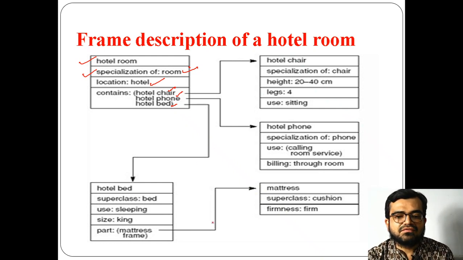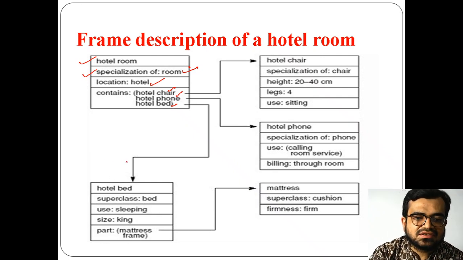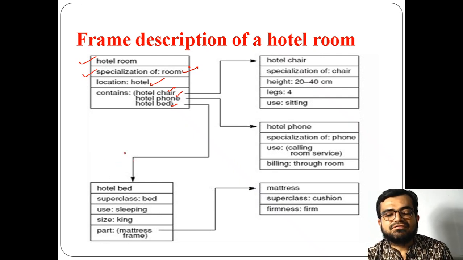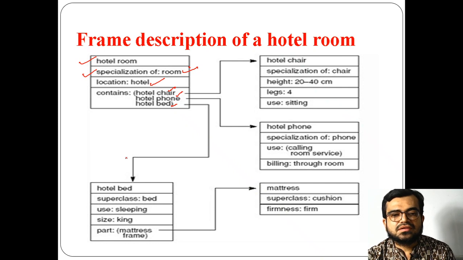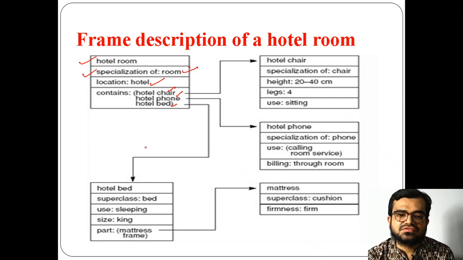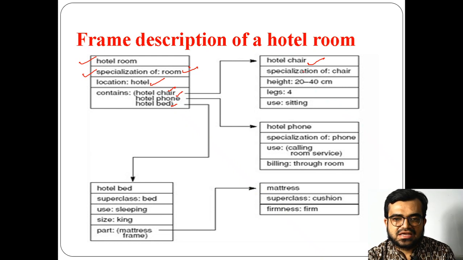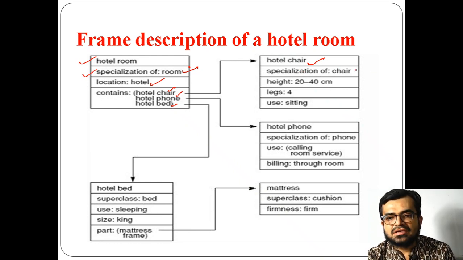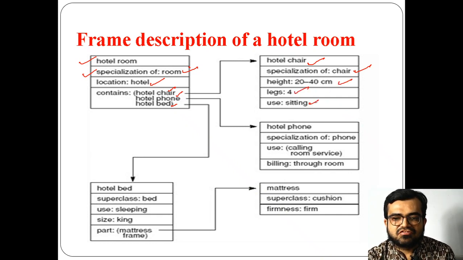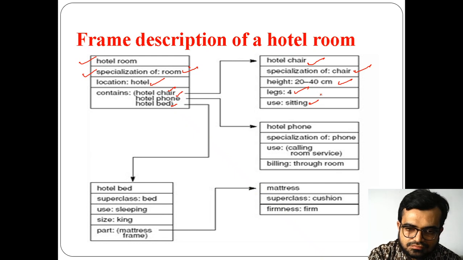According to this diagram you can find that there are 5 frames connected with each other, giving information on the description of a hotel room. So you can see in hotel chair, this is an entity hotel chair, which has a slot of specialization, and the slot value, I mean the filler, is chair. Height is again 20 to 40, the same for the legs, all these attributes and their values.